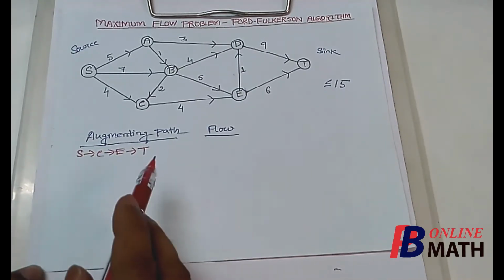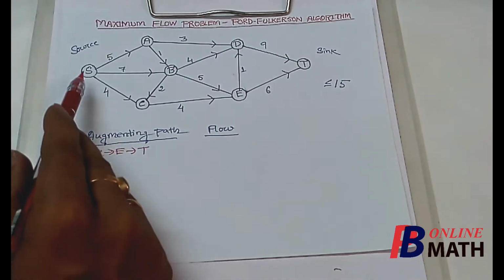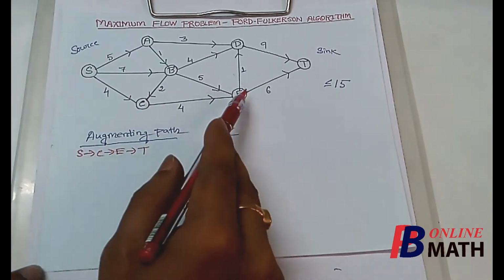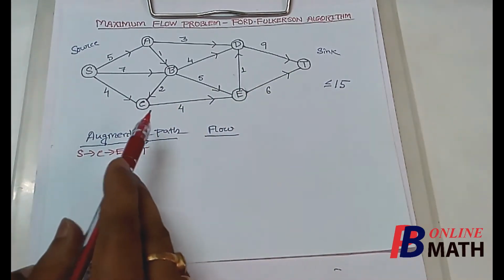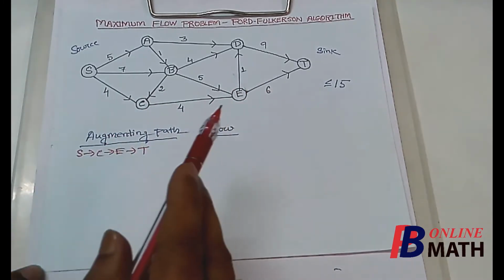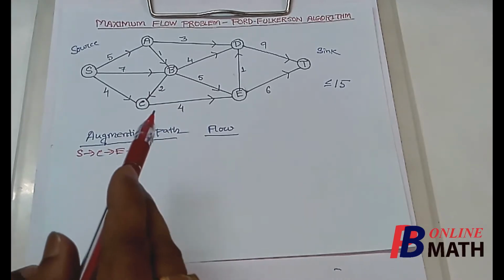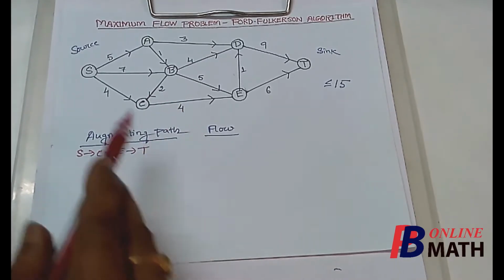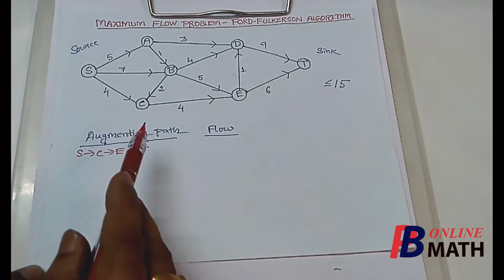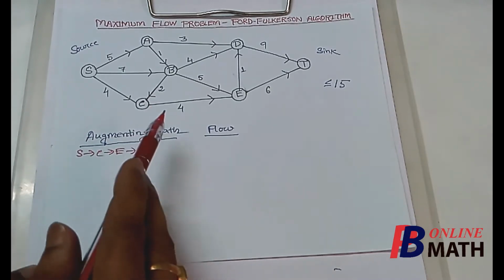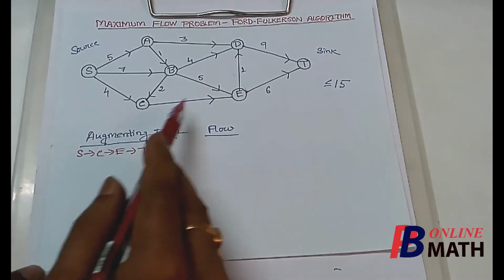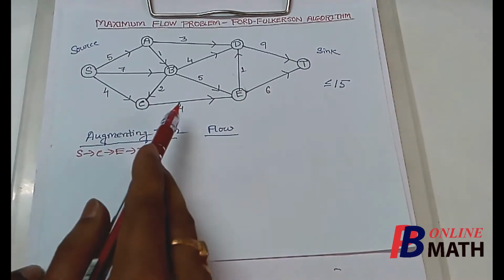Now we have to find the corresponding flow in this path. There are 3 arcs in this path which are SC, CE and ET. If we find the capacities of these arcs, then we find that the capacities are 4, 4 and 6. So the question is, what is the maximum amount of flow that can be sent from S to T via this augmenting path? This flow is nothing but the minimum capacity among the arcs in this path. The capacities are 4, 4 and 6, so the minimum capacity is 4.